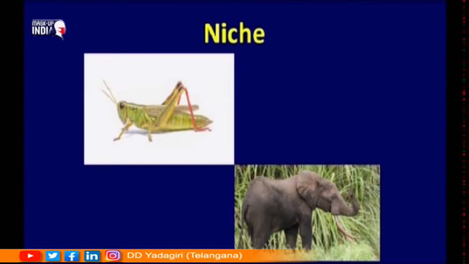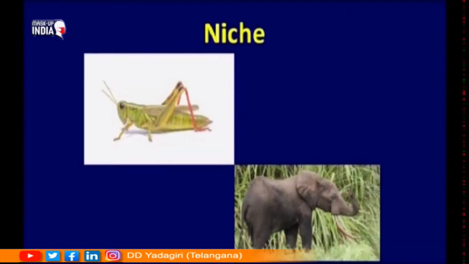Now, let us try to understand another important term when you talk about environment, and that is niche. What is niche? Look at these two organisms. One is a grasshopper, again depends upon grass, it's a herbivore, and even elephant, which is also a herbivore. Just because they are herbivores, do we mean to say that we can compare them and say they are the same? No. Grasshopper is a very tiny organism, whereas elephant is a very huge organism with lot of body mass, right? Its shape, its size, everything is different. So, its mode of life is different. So, if you try to understand their mode of life and the way they perform their role in a particular ecosystem, then that is called as niche.